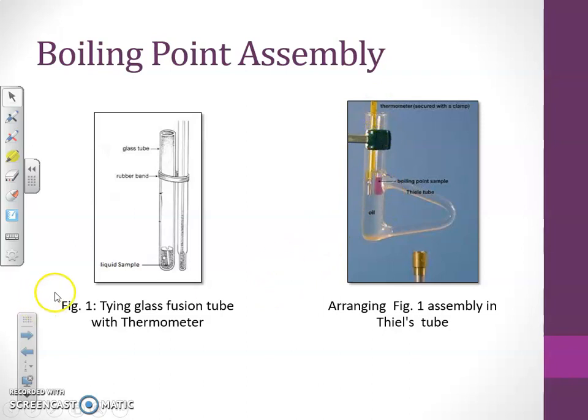Precautions and the whole assembly are similar: the Thiele tube, liquid paraffin, and side-arm heating, all the things are similar to the melting point determination. The difference is that the sample holder is different: we use a wider fusion tube instead of the fine glass capillary, which is convenient for filling the sample. The remaining is the same. For more accuracy, we can take 2 to 3 observations and take the mean or average of the readings, particularly the temperature that we call the boiling point. And the same precautions we have to take.